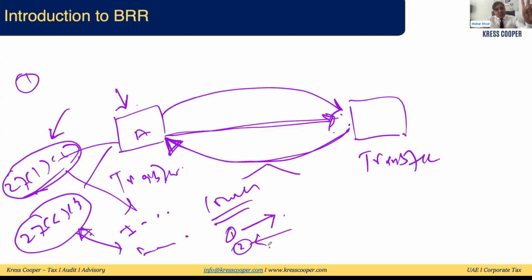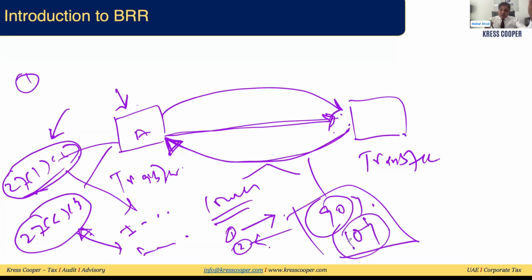Out of these two things, whatever is lower, cash or other type of consideration should be lower to both of these. So we can say the equity or equitable interest should be minimum 90%. Cash or any other mode of consideration can be maximum 10%. There should be a mode of consideration.